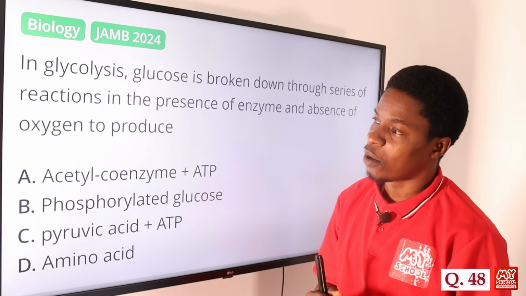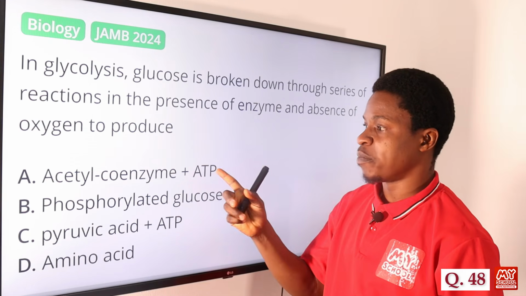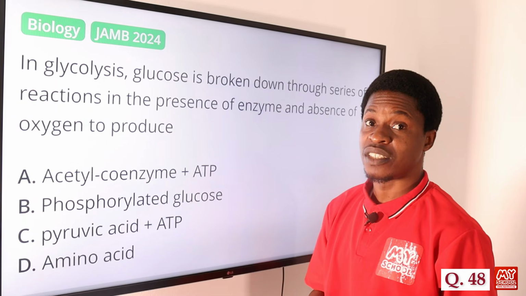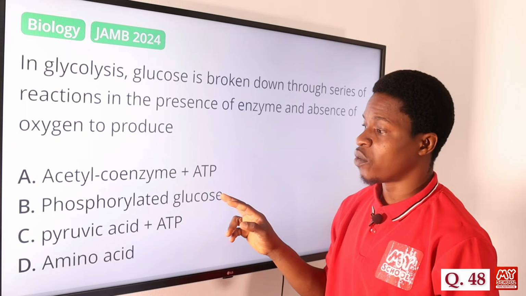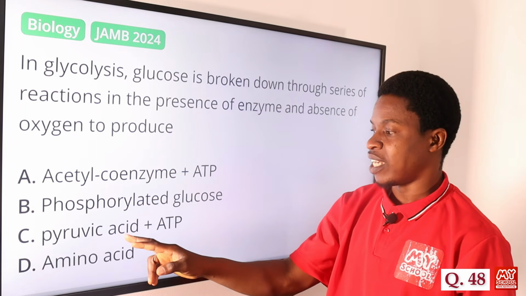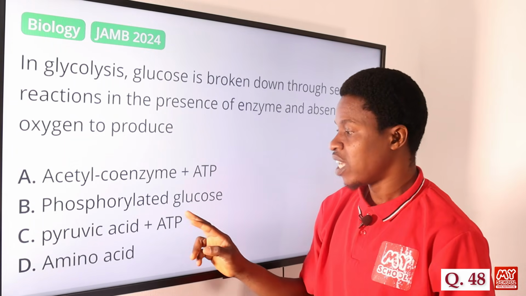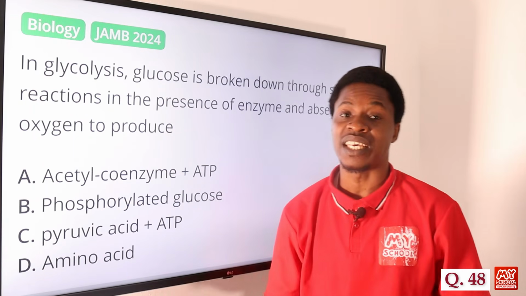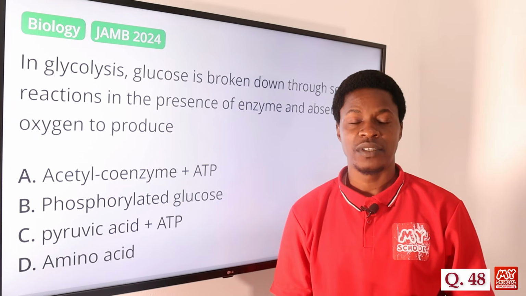So let's look at the options. Option A says acetyl coenzyme A plus ATP. Yes, ATP is produced, but this is not one of the products because the 6 carbon sugar is broken down to 3 carbon, which is pyruvic acid. We have phosphorylated glucose. No. Option C says pyruvic acid plus ATP. This is the 3 carbon sugar that is formed, and then we have ATP, that is the energy. Amino acid, no. So the correct answer is option C, pyruvic acid plus ATP.